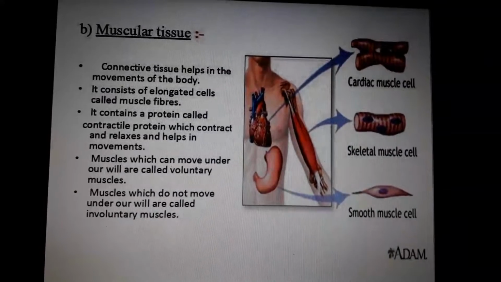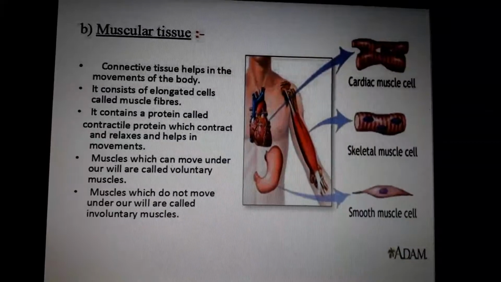What are you seeing on the screen? Some photos. Okay, anyway, we'll discuss that.